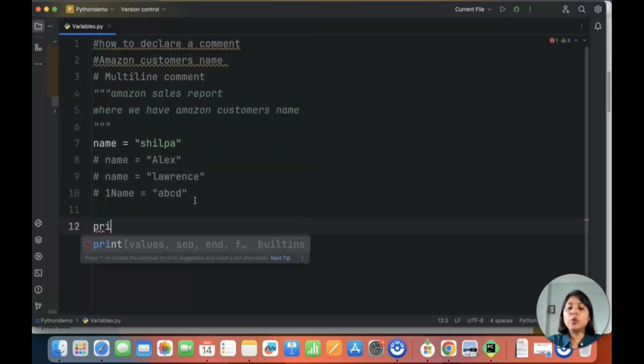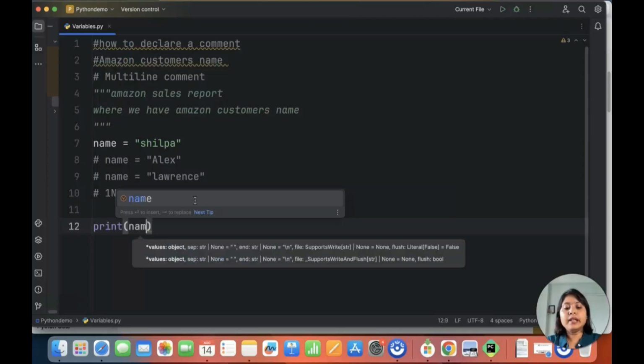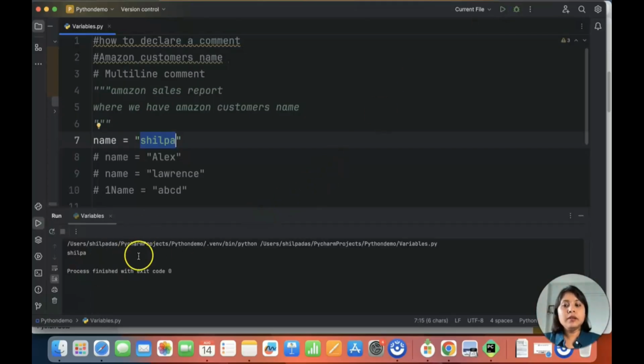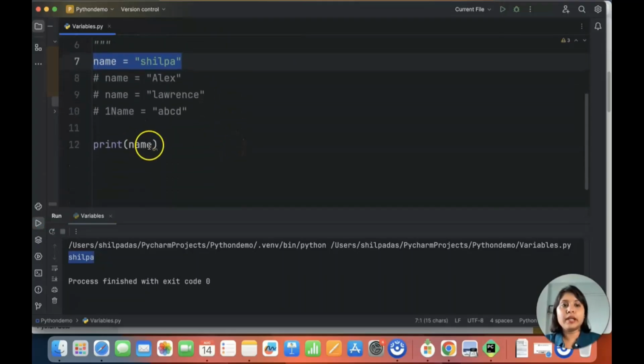The print command, you know, executes that particular command and shows it in the output terminal. So I'll do print name. What does it show? It will show you the name of the person, that is Shilpa. Let me run it. If you want to run it in PyCharm, you have this run button. You can click on this run and it will run your Python file. This is a little small, so I hope you can see it. So the name of the person is Shilpa. This is executed with the print command. We are good with it, right?